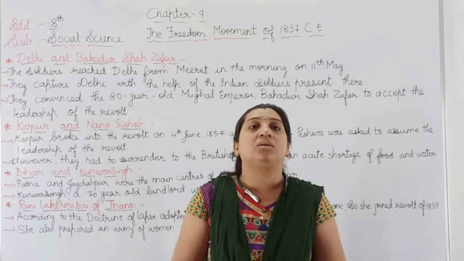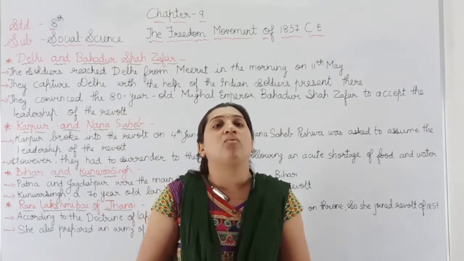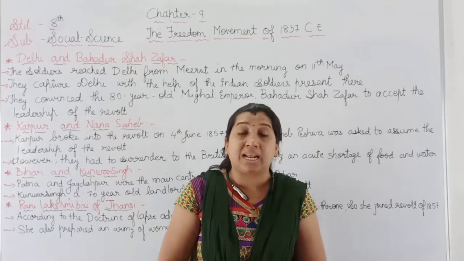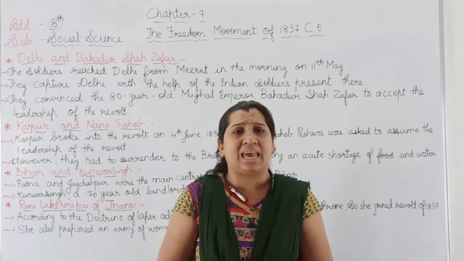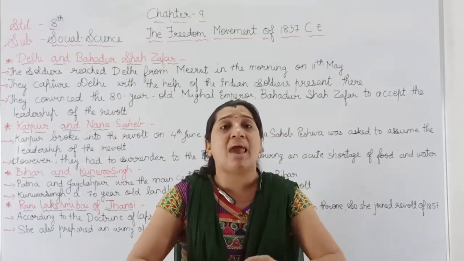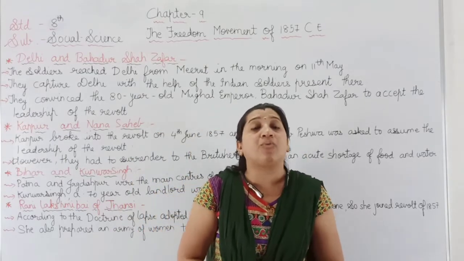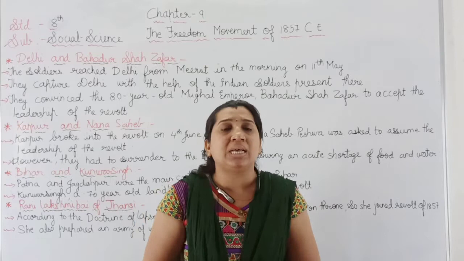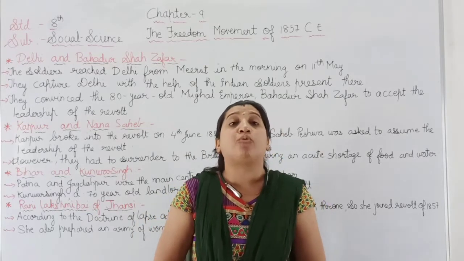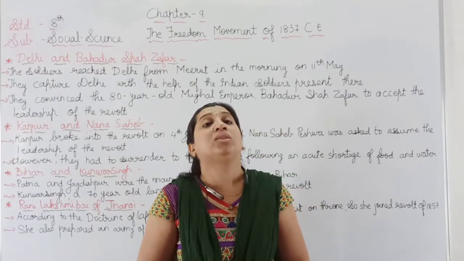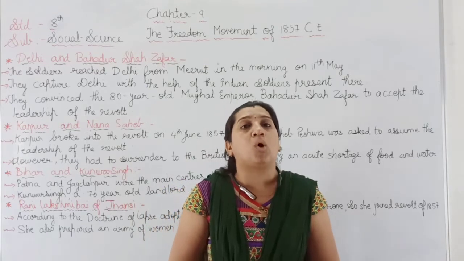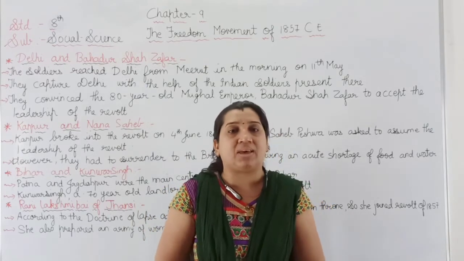According to the Britishers, they always had great respect for Rani Lakshmi Bai, and they always said that they had never seen a braver lady in the revolt of 1857. This lady, Rani Lakshmi Bai, formed an army for women to fight in the revolt of 1857.